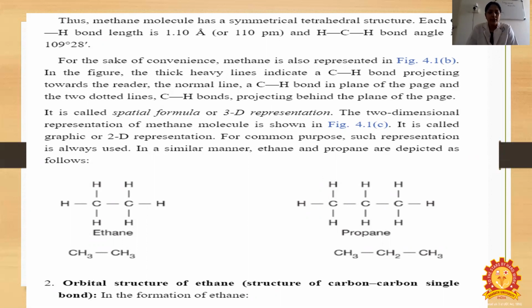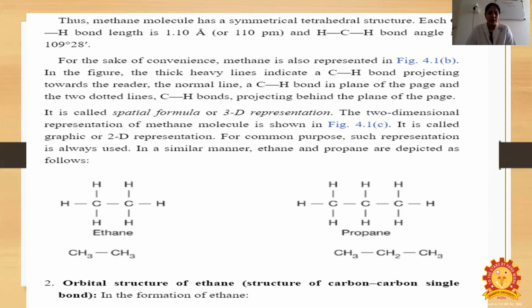The two-dimensional representation of the methane molecule is shown in the figure. It is called a graphic or 2D representation. For common purposes, such a representation is always used. In a similar manner, ethane and propane are depicted as follows. So ethane here is CH3, CH3, and then propane is also given with 3 carbon atoms: CH3, CH2, CH3.